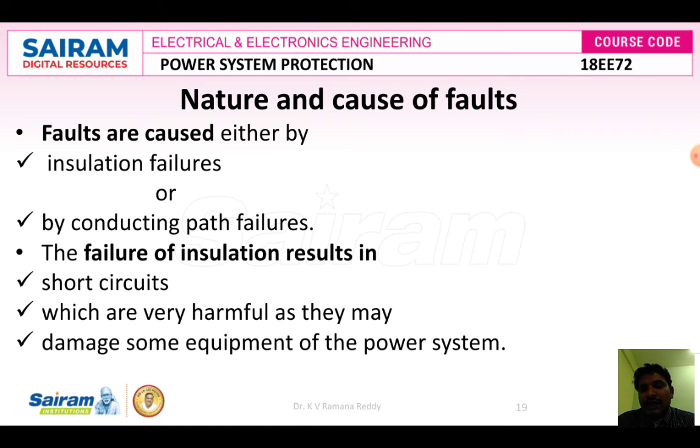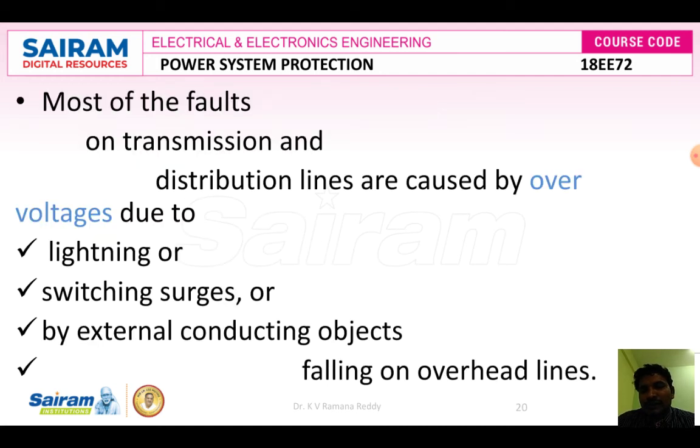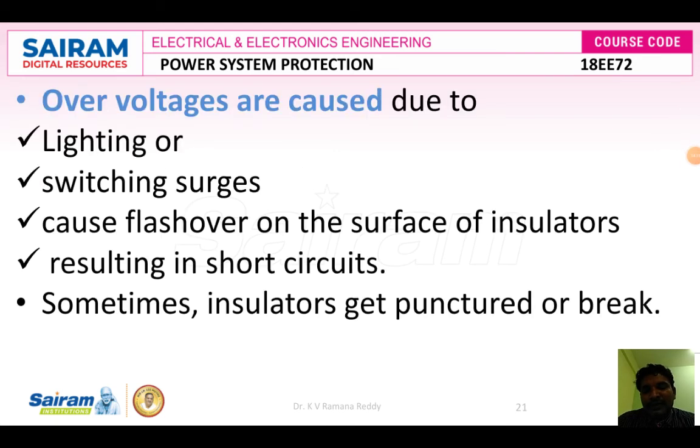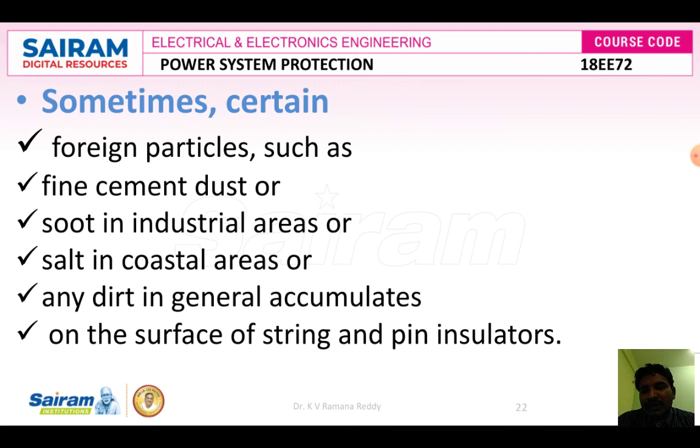Faults are caused either by insulation failures or by conducting path failures. The failure of insulation results in short circuits, which are very harmful as they damage equipment of the power system. Most of the faults on transmission and distribution lines are caused by over voltages due to lightning and switching surges, or by external objects which may fall on the overhead lines. Over voltages caused by lightning strokes and switching surges cause flashover on the surface of the insulators, which results in short circuits or punctured insulators.